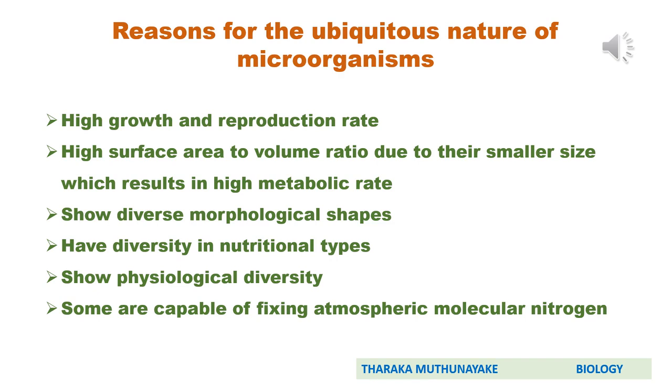There are reasons for the ubiquitous nature of microorganisms. What are those? Normally, microorganisms have a high growth and reproduction rate. That's the first reason. Secondly, they have a high surface area to volume ratio due to their small sizes, which results in a high metabolic rate. Also, they show diverse morphological shapes and diversity in nutritional types. They also show physiological diversity, and some are capable of fixing atmospheric molecular nitrogen. These are the reasons for the ubiquitous nature. We can discuss these one by one in the next slides or later.